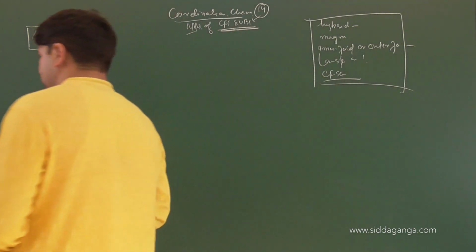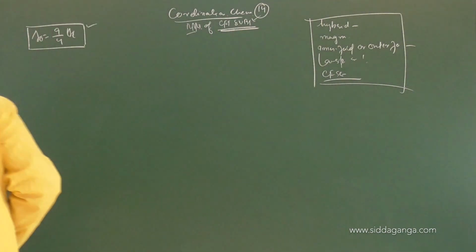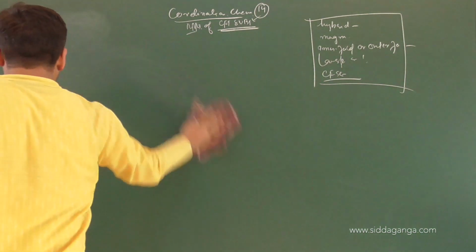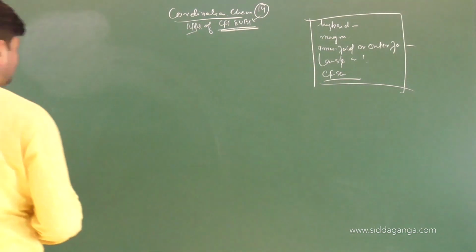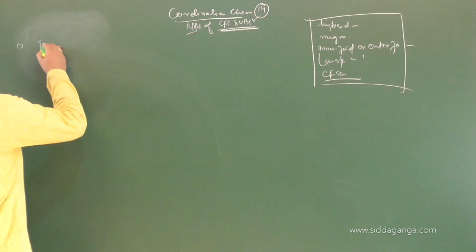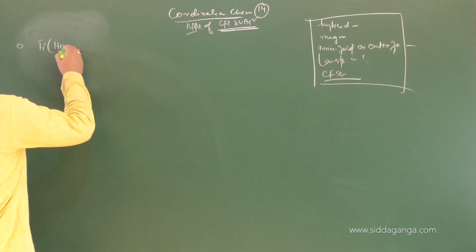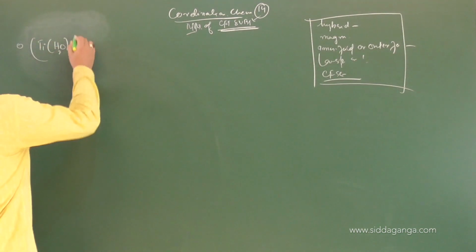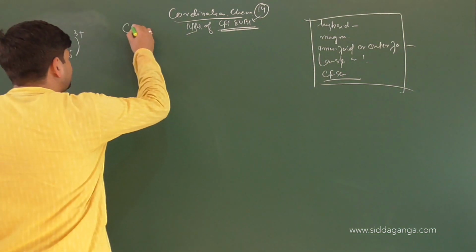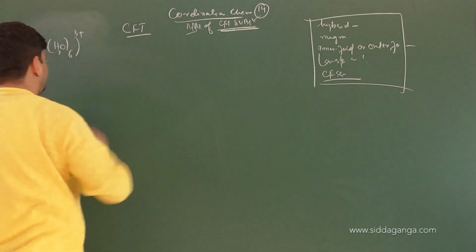Before that, let me tell you one important discussion with respect to the energy calculation of coordination compounds. Look here children, I'll take the same example into consideration. Say I have Ti(H2O)6 3+. I will make use of the CFT approach in order to understand it.